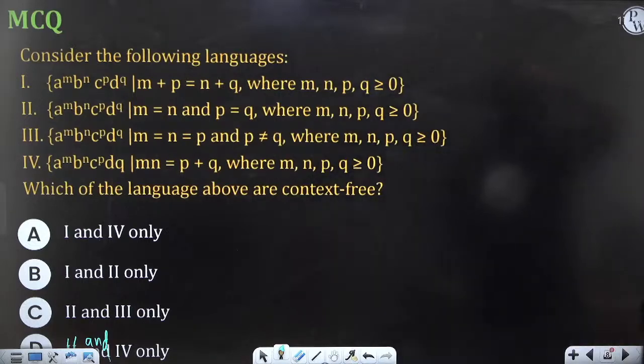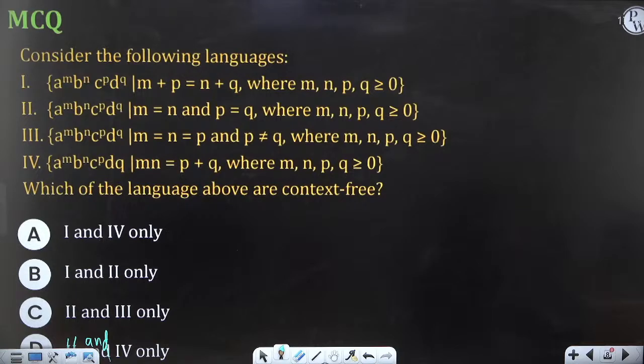Yeah, let me create the poll. A, B, C, D, right? It's MCQ type. Let's see, anybody can answer it now.